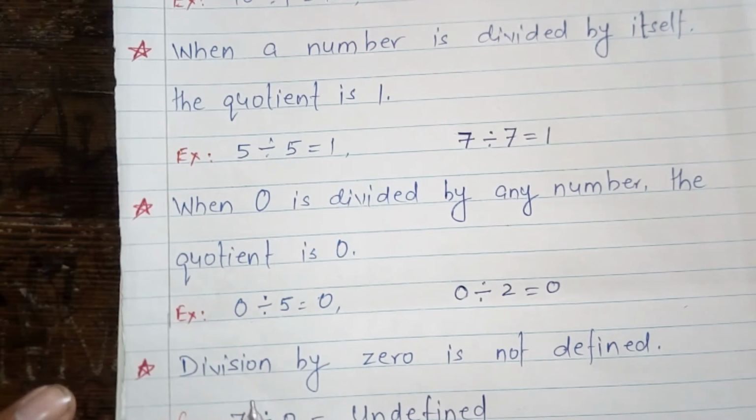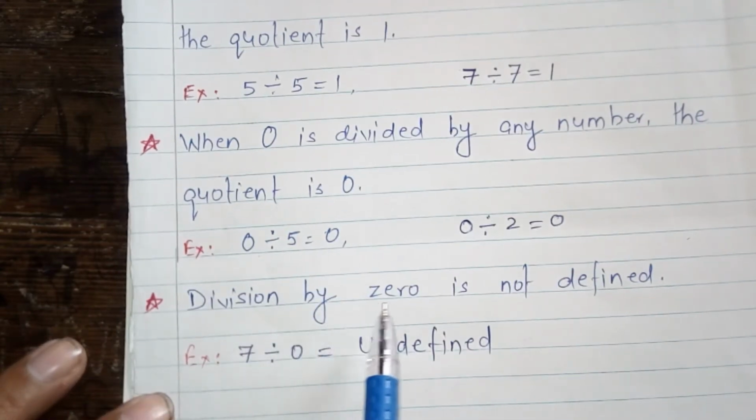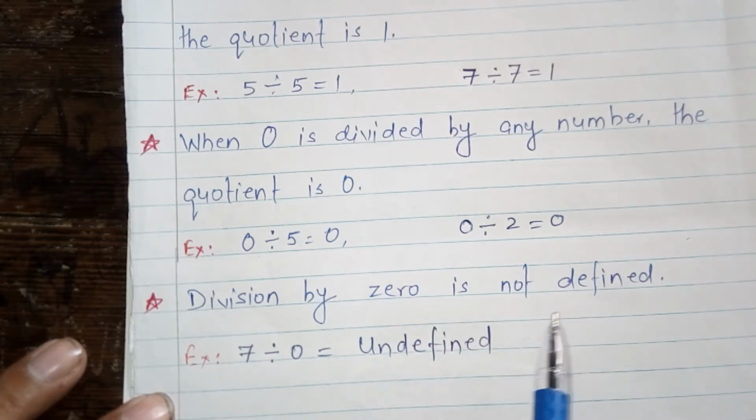The rule number 4 is: division by 0 is not defined. The meaning is if any number is divided by 0, then what will be the answer? If any number is divided by 0, then quotient will be undefined. For this type of question we cannot find any numerical answer. Okay. So if 7 divided by 0, then you will always get undefined.